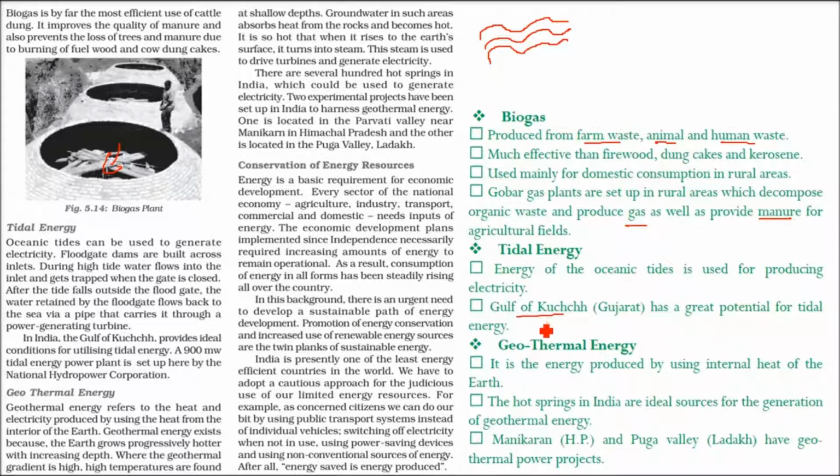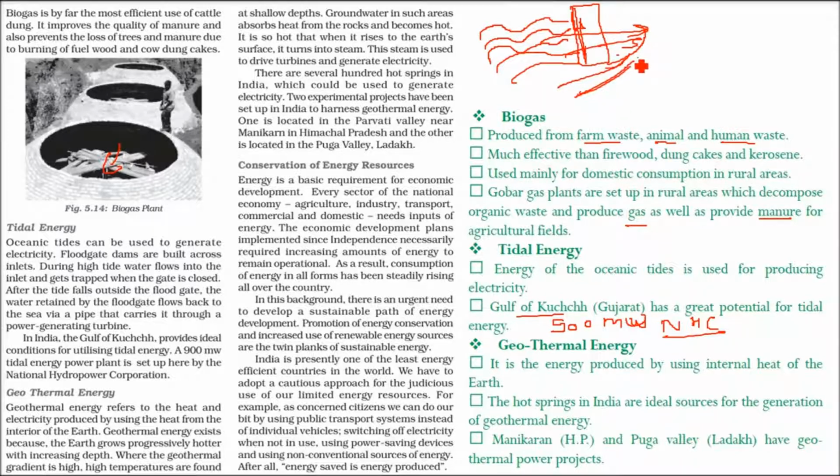I'll just tell you about the Gulf of Kutch. A 900 megawatt tidal energy power plant is set up here by the National Hydropower Corporation, because they want to use the tidal energy. So how does this happen? The water comes in at high tide through gates, and the gates are closed. When the water goes out, it passes through a pipe with speed because of the flow. The turbines are placed here and they are moved, and this is how tidal energy is harnessed.